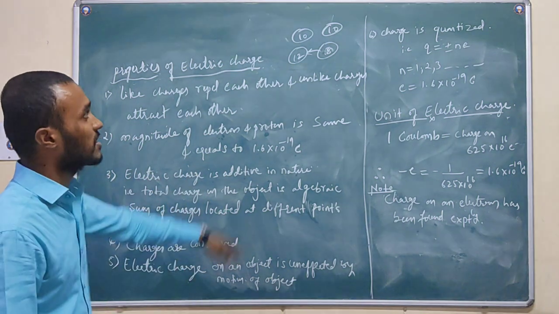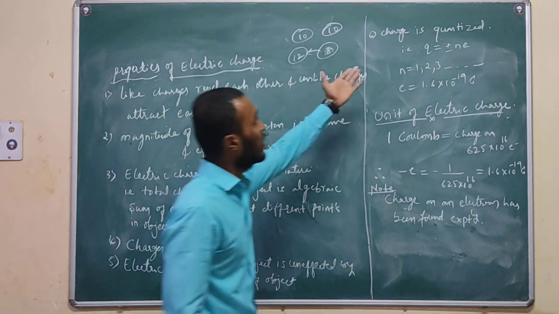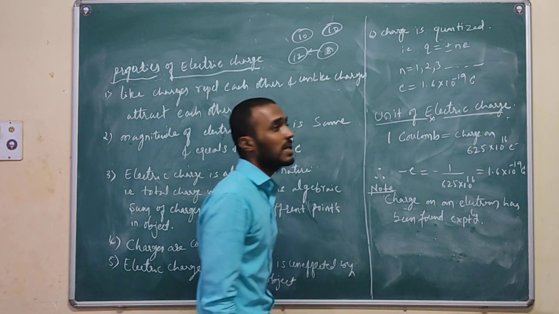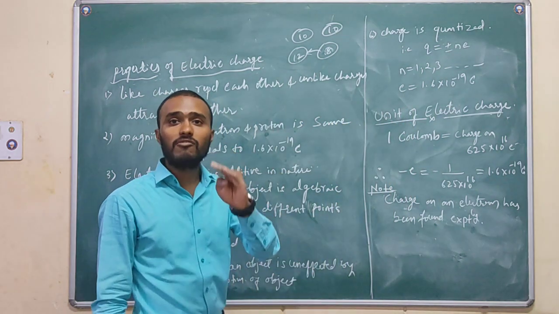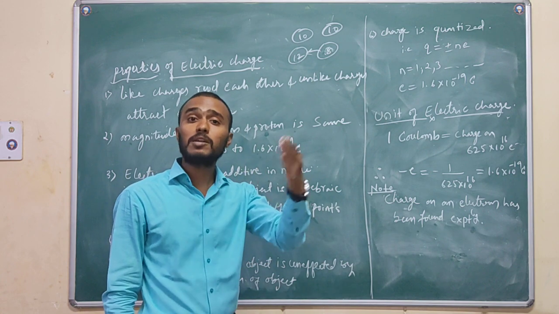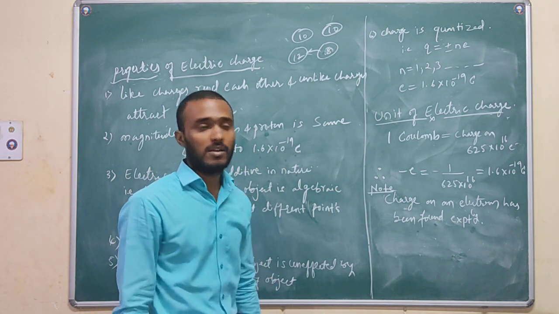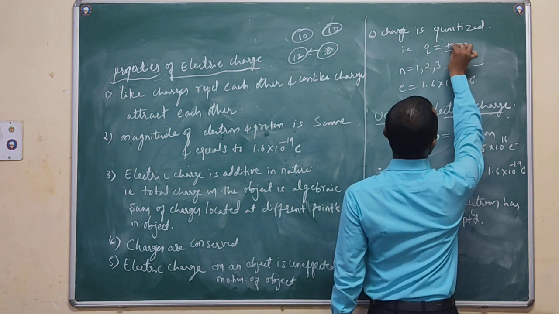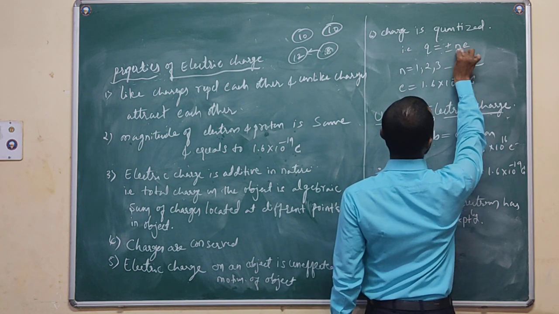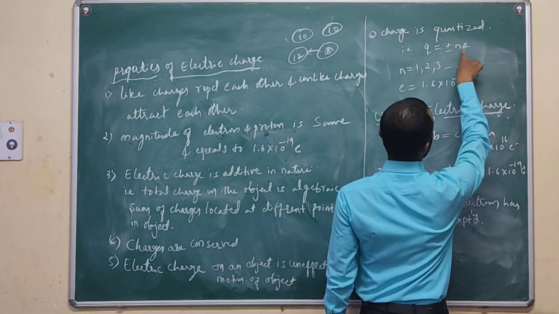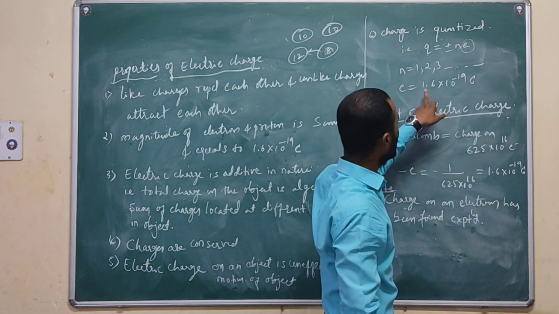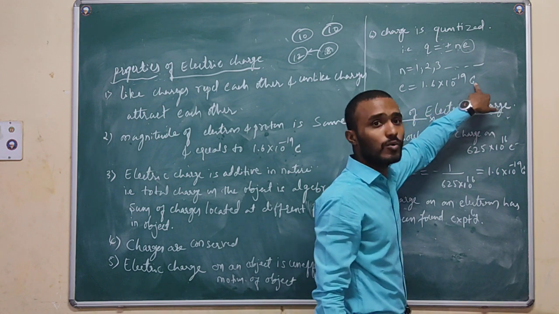properties of electric charges. And finally, one more is there, that is, charge is quantized. Quantized is nothing but charge is always equal to an integral multiple of the basic charge. Always an integral multiple. So n is nothing but 1, 2, 3. The basic charge value is 1.6 times 10 to the power of minus 19 coulomb.